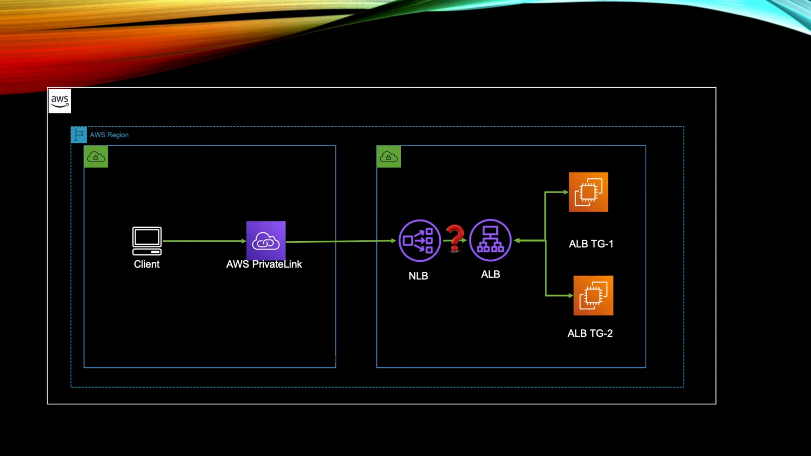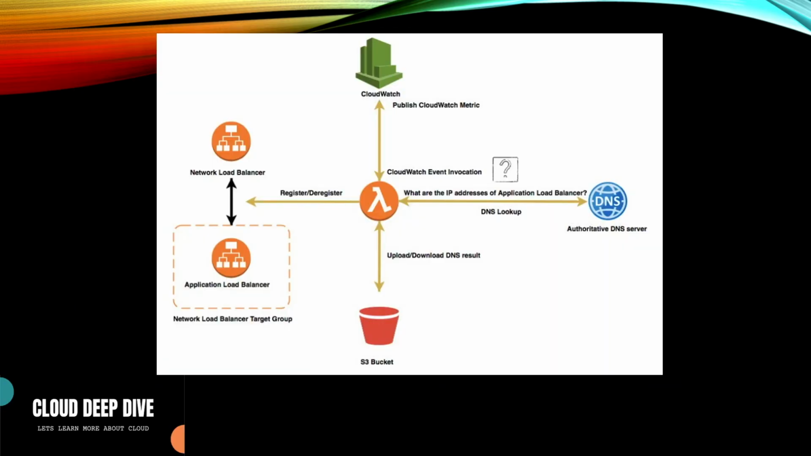So how were organizations solving this challenge prior to the launch of this new feature? One of the solutions, which was also published as a blog on the AWS website, is the solution I'm presenting in this picture. Instead of having ALB as a target type, they were having IP addresses as a target group, and they were using a Lambda function to register or deregister those IP addresses.